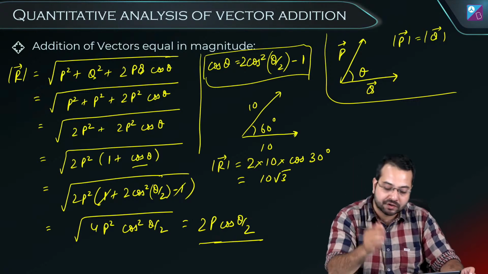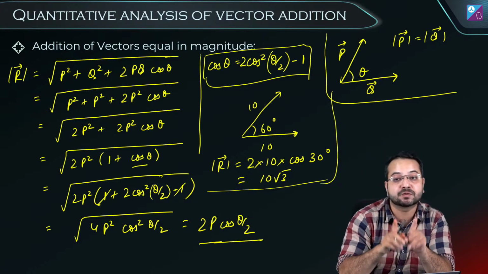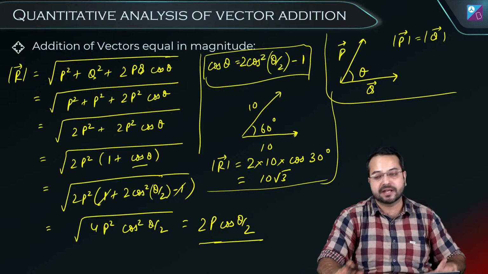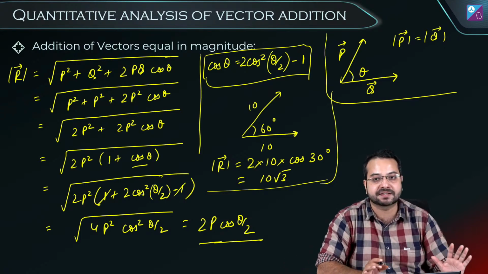Is this clear? So this is how we can directly find the resultant if we have two vectors which are equal in magnitude. Is this clear? Quickly give me a thumbs up if this is clear.